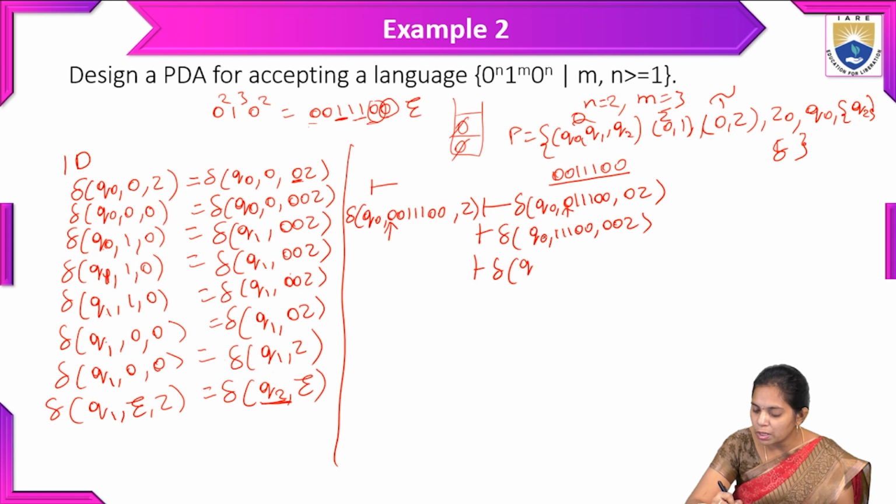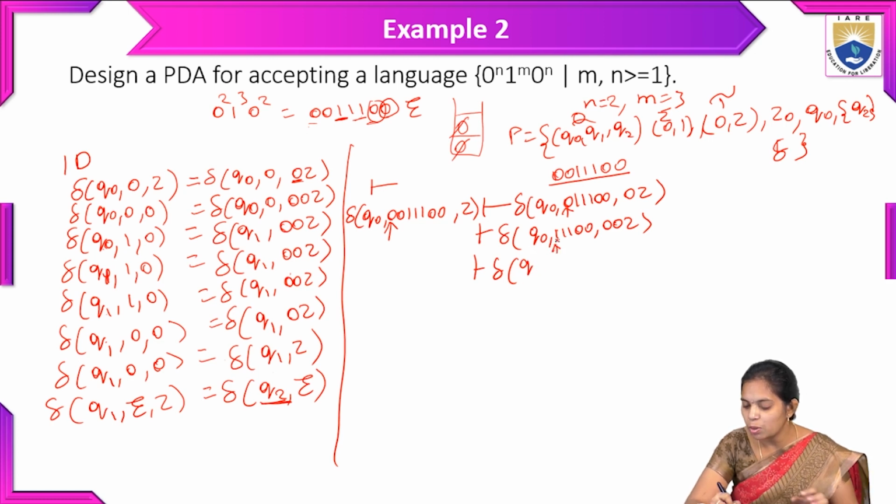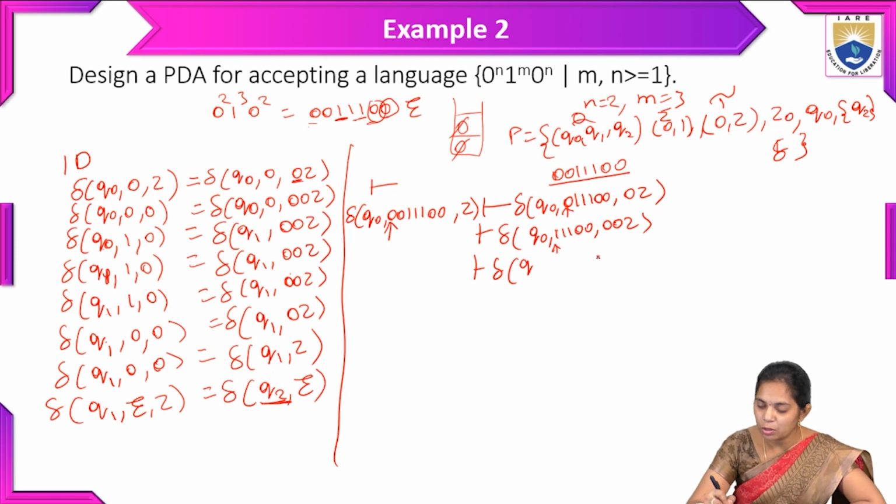So Q naught comma 1. Whenever we read the input symbol 1, we have to skip that operation. So it is reaching Q1 and we are skipping that operation and writing the remaining unconsumed input. Skipping the operation in the sense that nothing should be added, neither push nor pop operation.